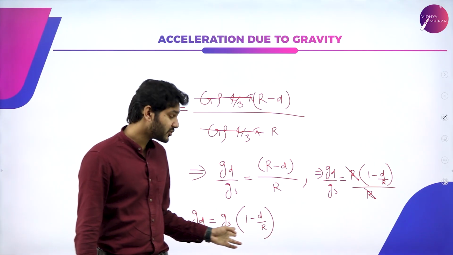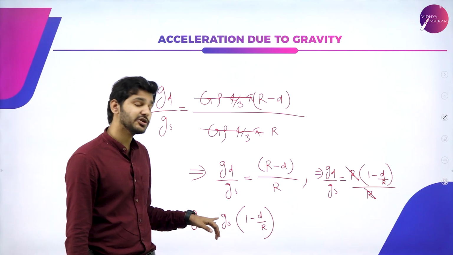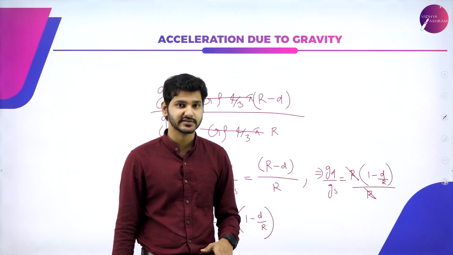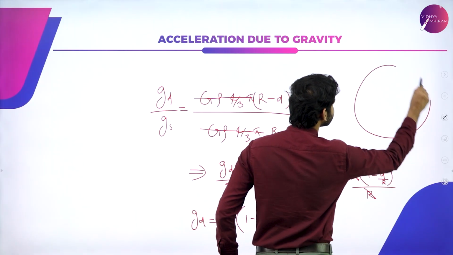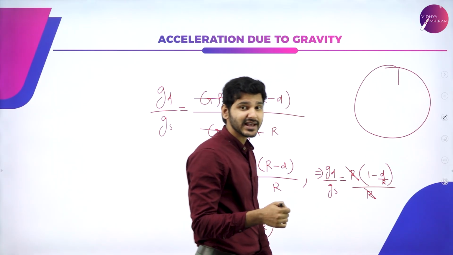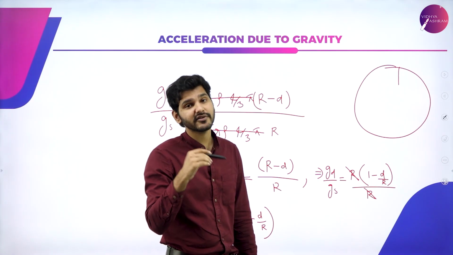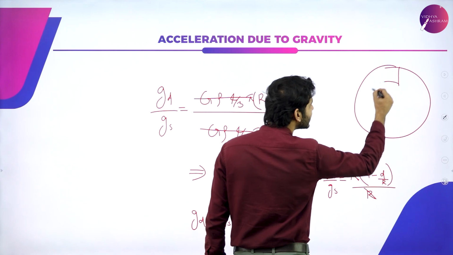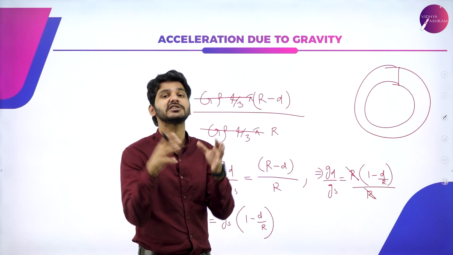Again, what this equation also states is that with increase in depth, the acceleration due to gravity also decreases. The reason is very simple. If this is the earth, initially if we go in, it is true that the radius actually decreases, but we forgot to account for one fact, that the mass of the earth actually also decreases. The entire sphere becomes smaller.